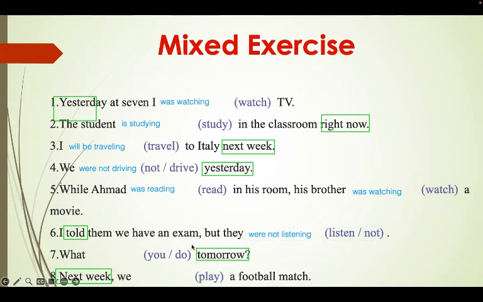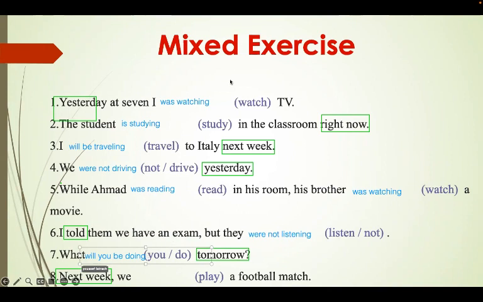Now moving on to number 7. The keyword here is tomorrow. That means we're going to use the future. Very good. What will you do tomorrow? So it's a question, so we change the order. So it's going to be what will you, and then be, and then we add the verb, which is do, ing. What will you be doing tomorrow?